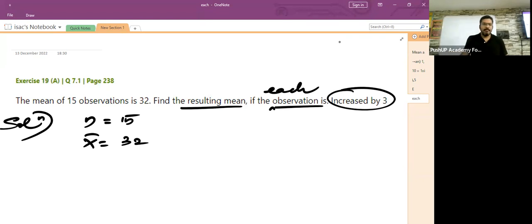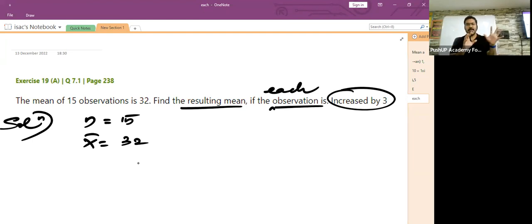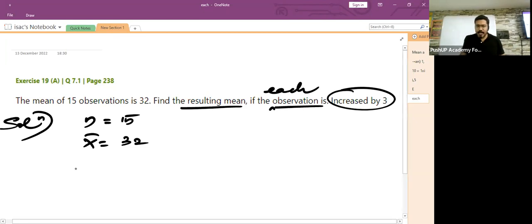Yes. Fine. Now, children, if each observation is increased by 3, fine. Now, this is how you have to think. Children, usually, how do we find average?